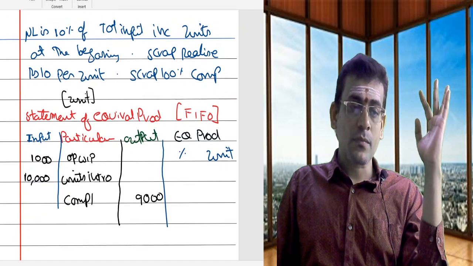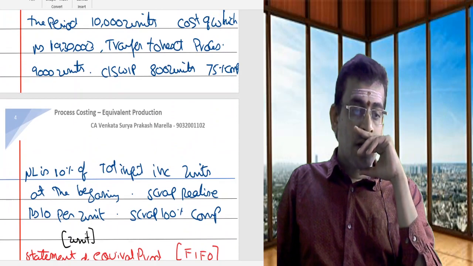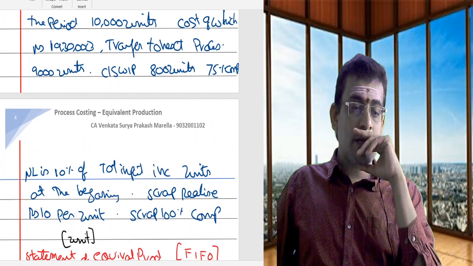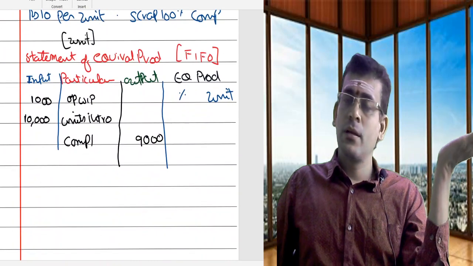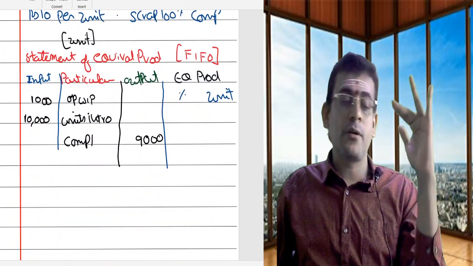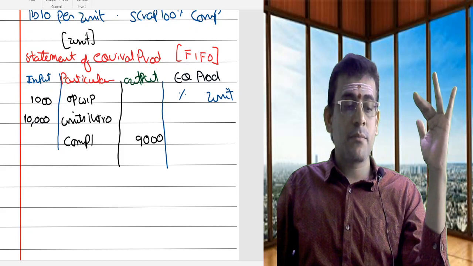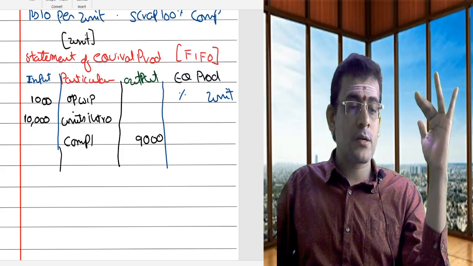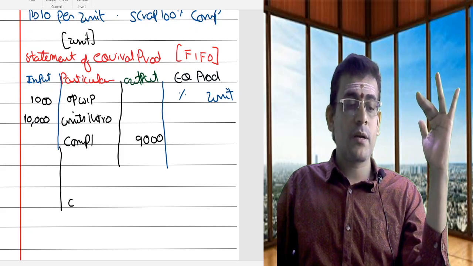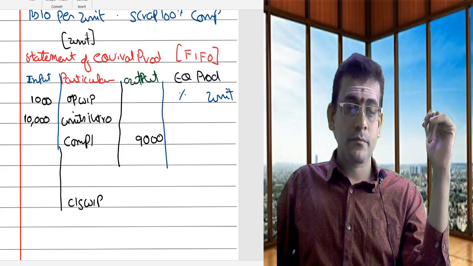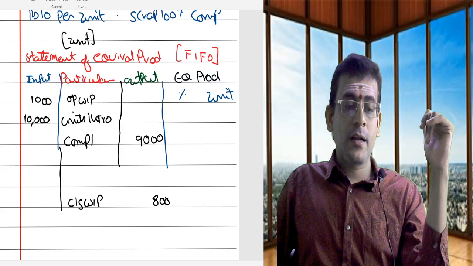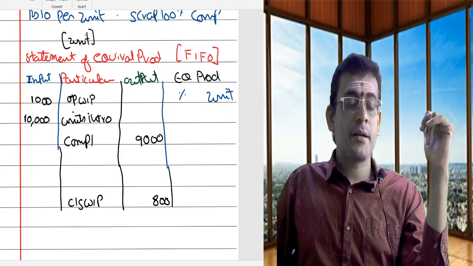Now, what else is mentioned? Closing work in progress 800 units, 75% complete. That means 25% is to be done. That you will do in the next period. So you are also having something called closing work in progress. So let me consider here your closing work in progress as 800 units.